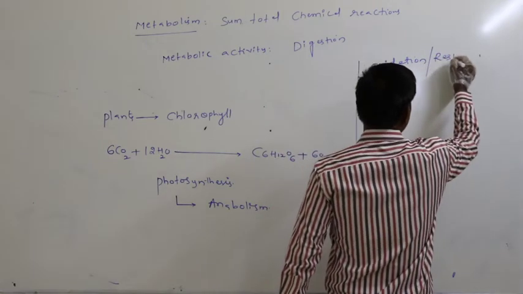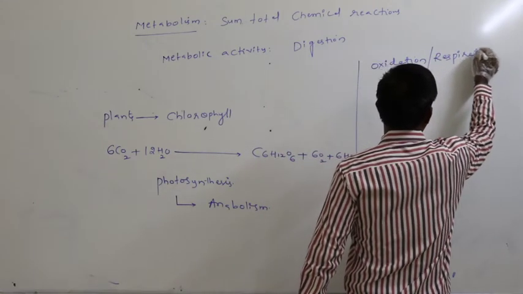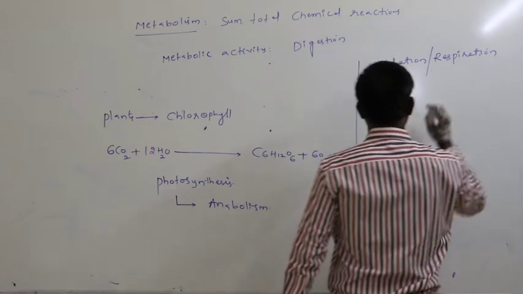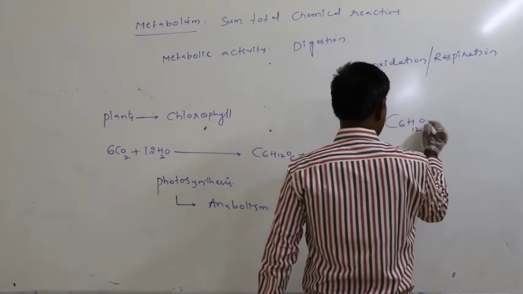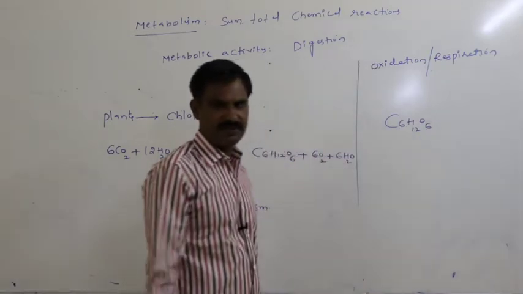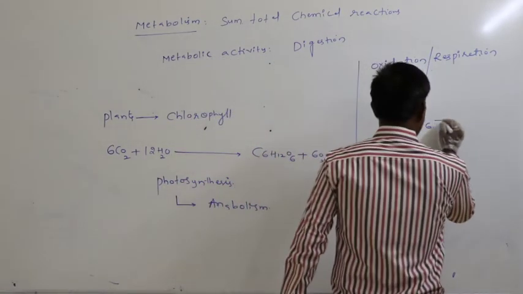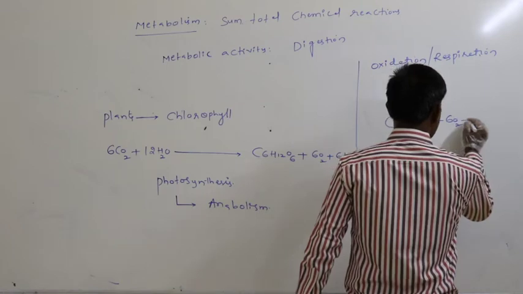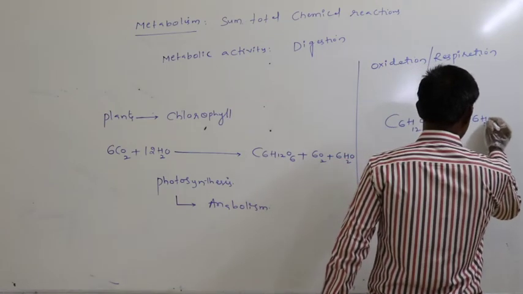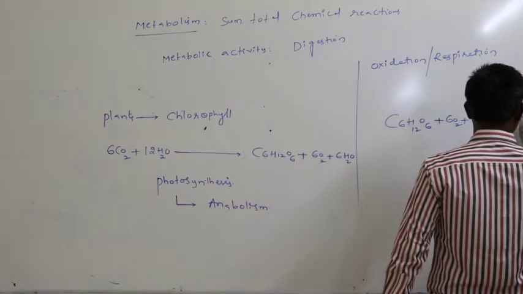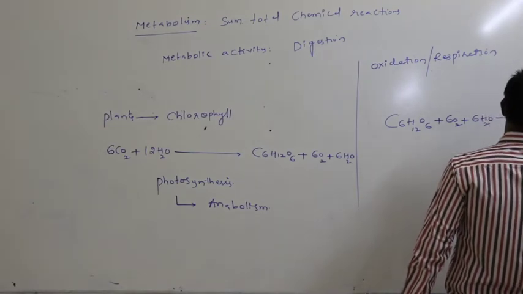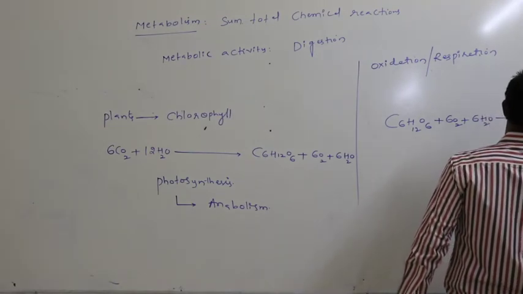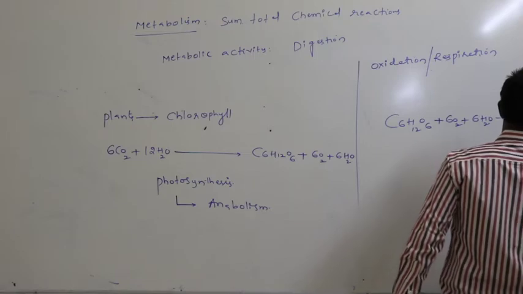In respiration or oxidation, starch material, that is C6H12O6, combines with 6O2 in the presence of 6H2O, giving rise to 6CO2 plus 12H2O plus 36 ATP.